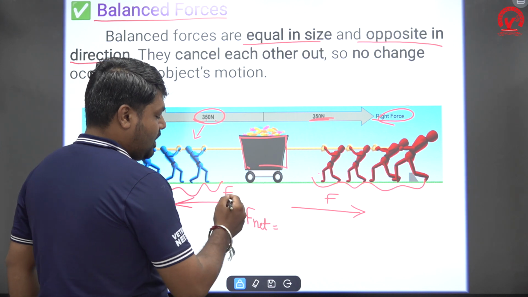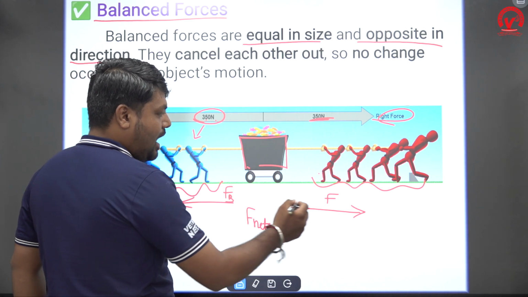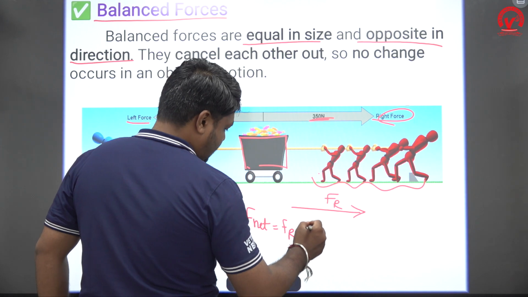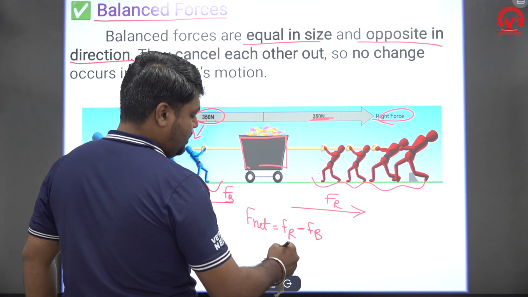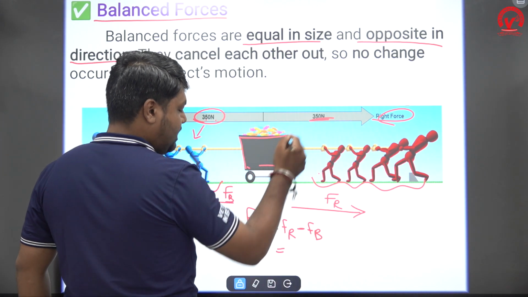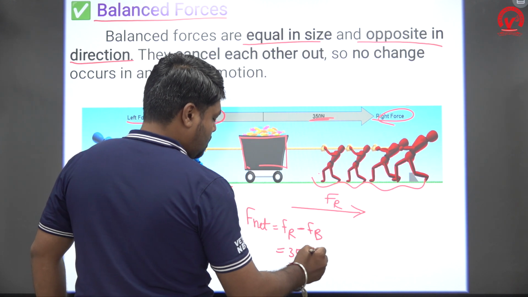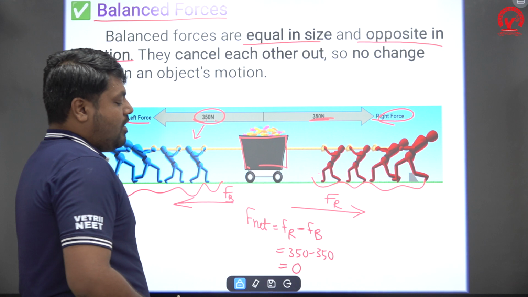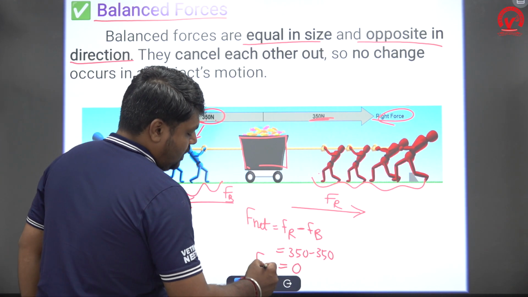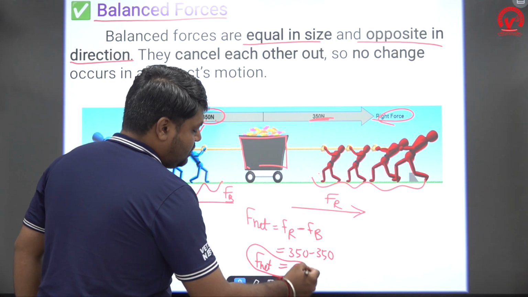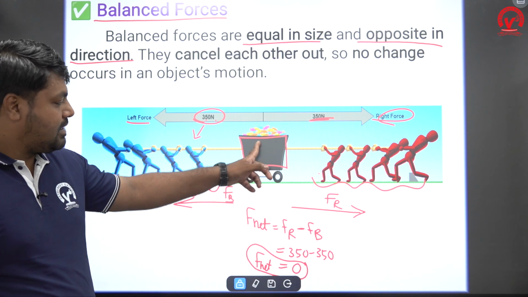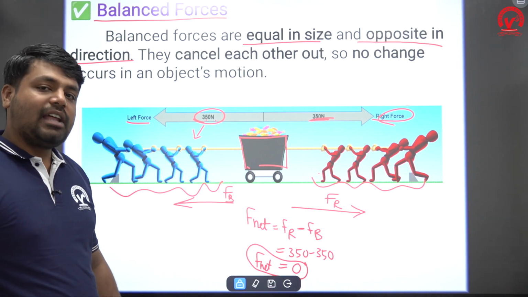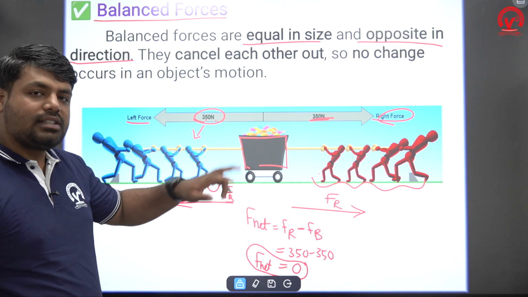So F net is equal to what? Consider this is the blue team and here is the red team. So F_R minus F_B, which is equal, both are equal, right? 350 minus 350, which is equal to 0. So when F net is equal to 0, whether the object moves? It does not move. It does not change its position. It remains at rest itself. I'll tell you later, we can study this in Newton's second law.